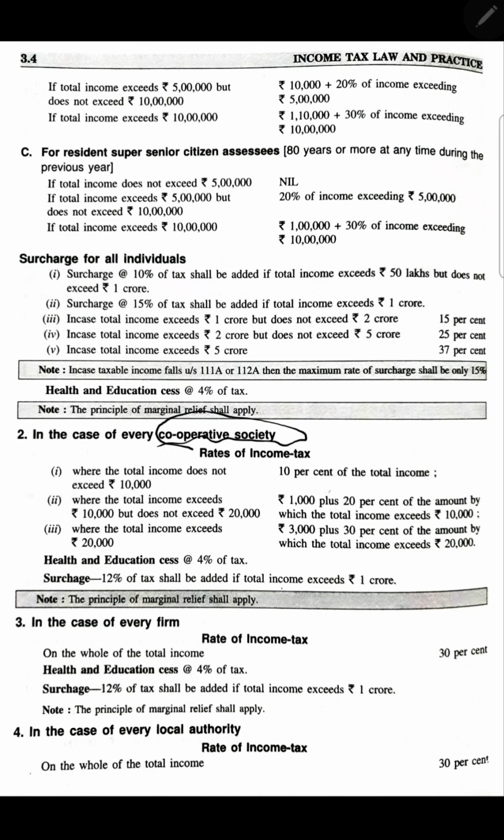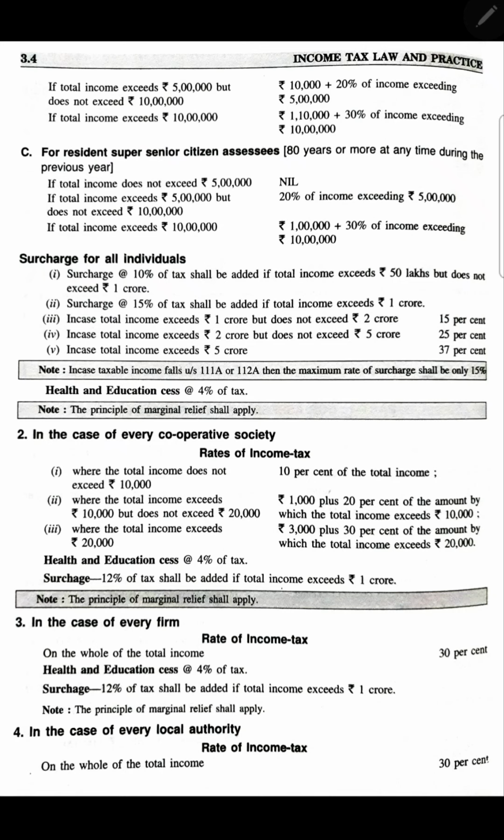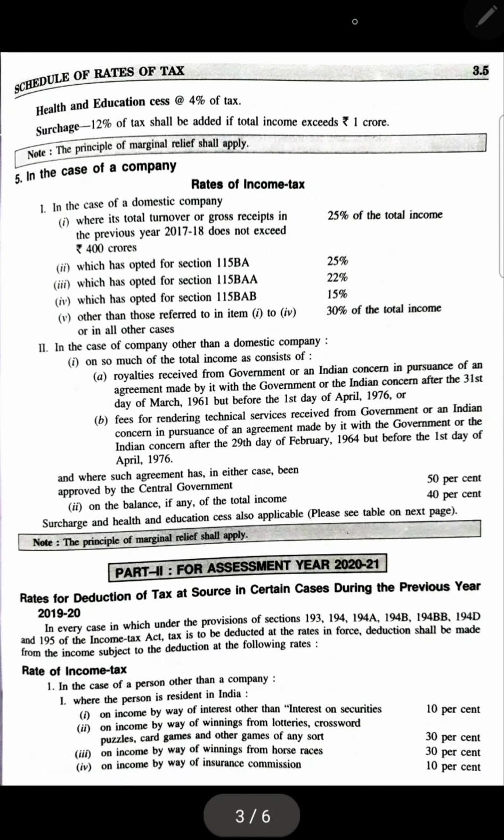The third one is in the case of a firm, meaning any business house. This is how things will be. Whatever the income is, 30% will be taken as tax on income, then 4% on that particular tax for education and health cess. Then surcharge is 12% on the tax if total income exceeds 1 crore. This is how we are going to deal with firms. I'm going to keep this video very short, just explaining a bit. Write down till here also.